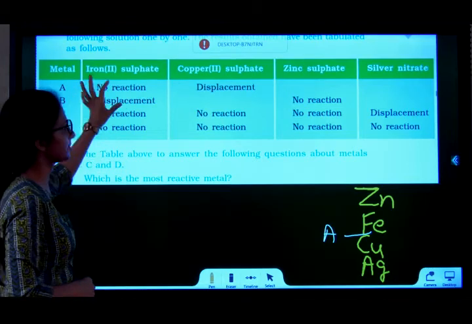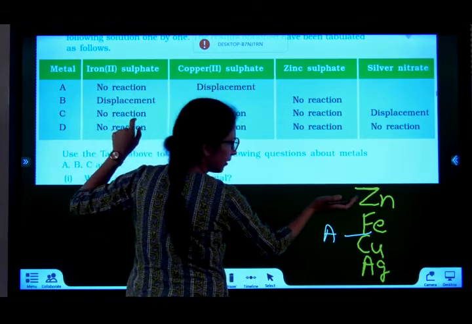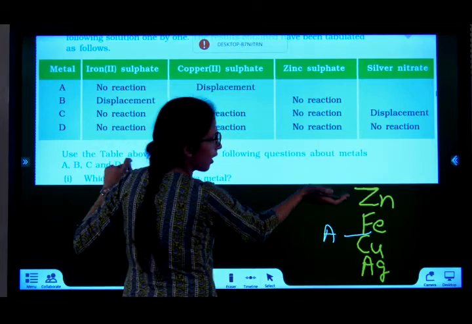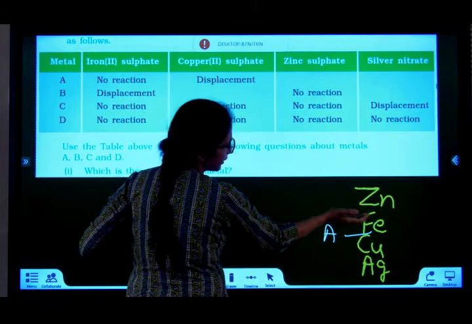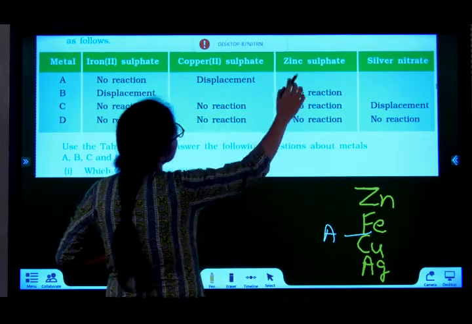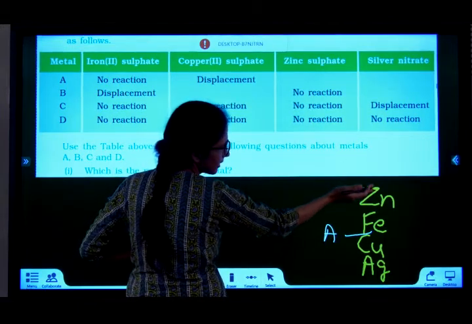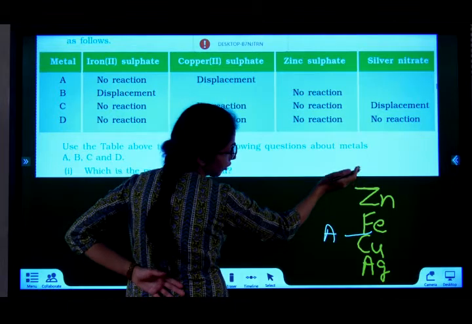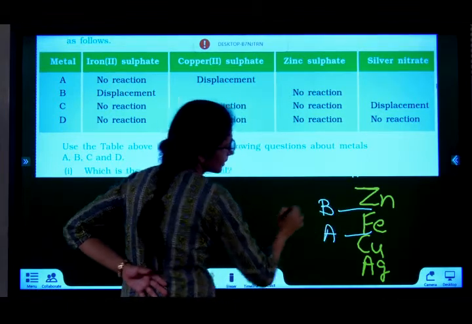B displaces iron. B displaces iron means B can be above iron or above zinc. But if I put it above iron, it displaces iron. If I put it above zinc, it will displace both. But see, under zinc it's saying no reaction. That means B does not displace zinc. So it cannot be above zinc. But B displaces iron. So B lies here.